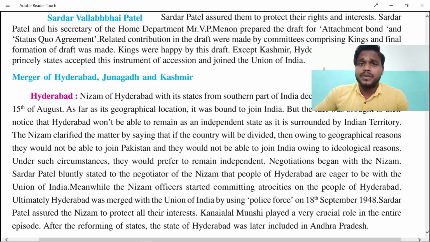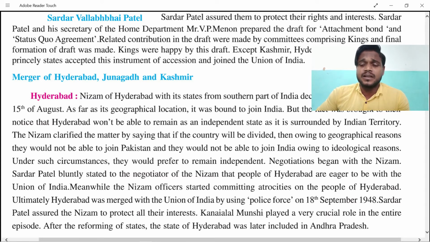We will not make you become refugees. We'll keep you in our land, we'll give you the name of India, and we'll also give you all the opportunities we are giving to the other people. So that was the condition. Meanwhile, the Nizam's officers and the health committee protested and revolted internally, and ultimately Hyderabad merged. It came with some lathi charge by V.P. Menon and other police officers, and lastly they gave their land back.